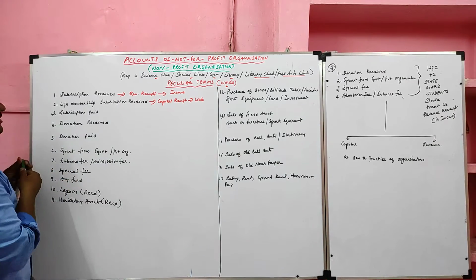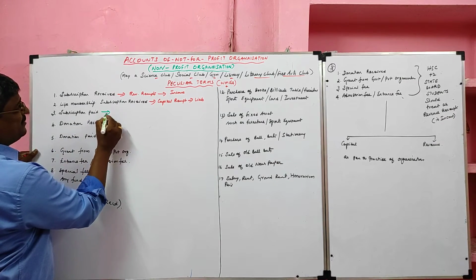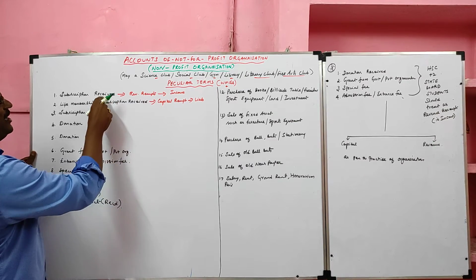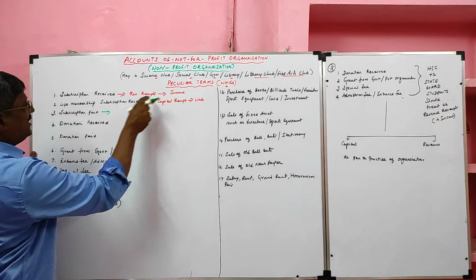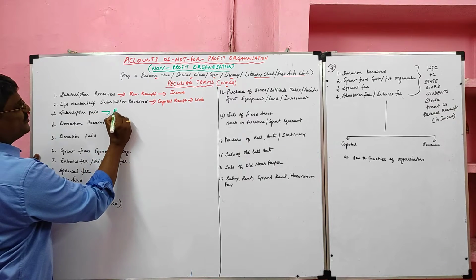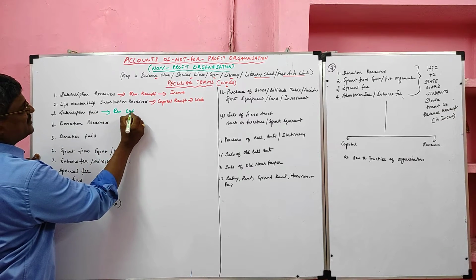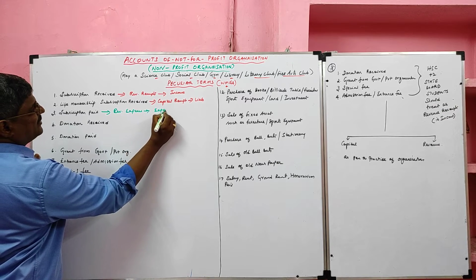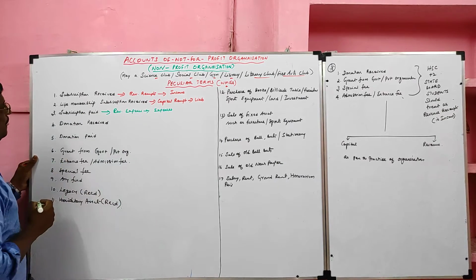Next, subscription paid is a payment. When subscription is given, we have to see whether it is received or paid. If it is received, it will go to the income side. If it is paid, it's a revenue expense. It will go to the expense side. In income and expenditure account, expense side it will go.